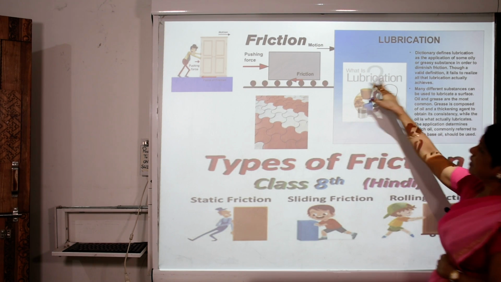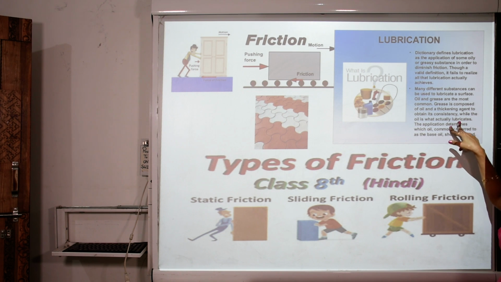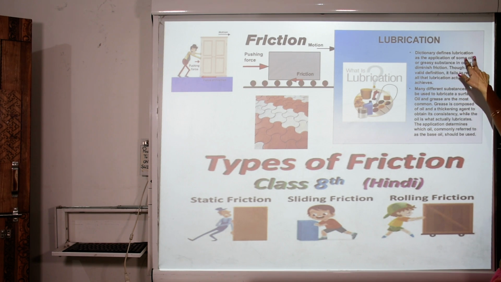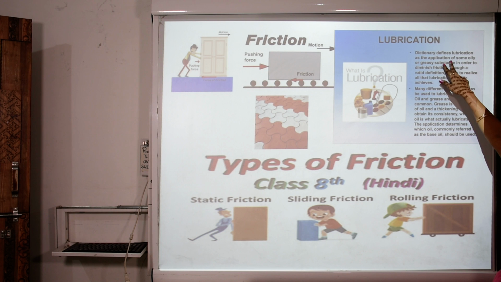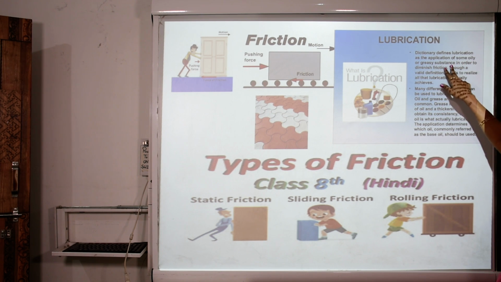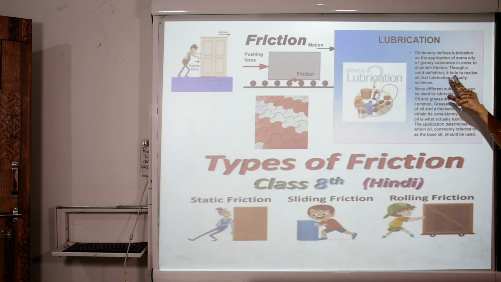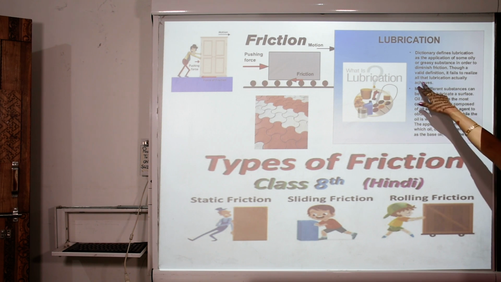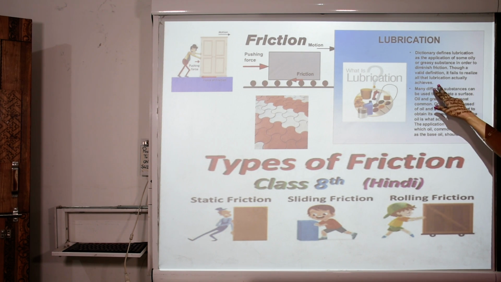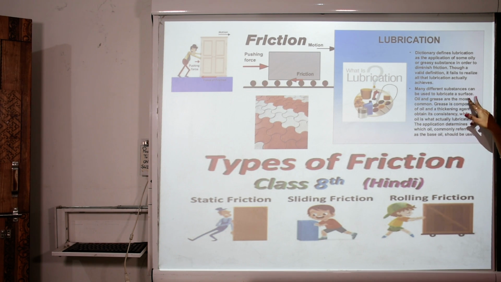Now further, see what lubricants are. What do we mean by lubricants? The dictionary defines lubrication as the application of some oily or greasy substance in order to diminish friction, and though it is a valid definition, it fails to realize all that lubrication actually achieves. Many different substances can be used to lubricate a surface.